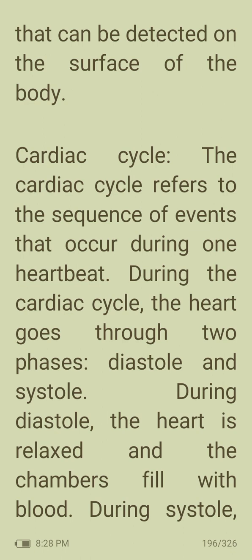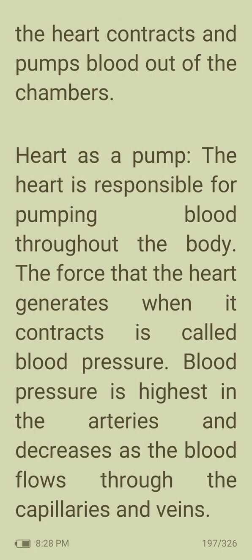Next, cardiac cycle. The cardiac cycle refers to the sequence of events that occurs through one heartbeat. During the cardiac cycle, the heart goes through 2 phases, diastole and systole. During diastole, the heart is relaxed and the chambers fill with blood. During systole, the heart contracts and pumps blood out of the chambers.